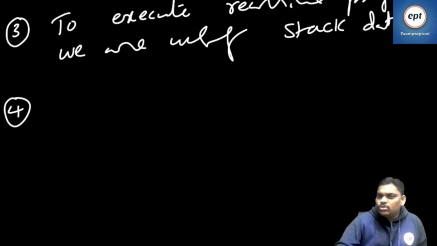The one which can store data is called a data structure. Stack is a data structure. Queue is a data structure. Array is also a data structure. Linked list is also a data structure.